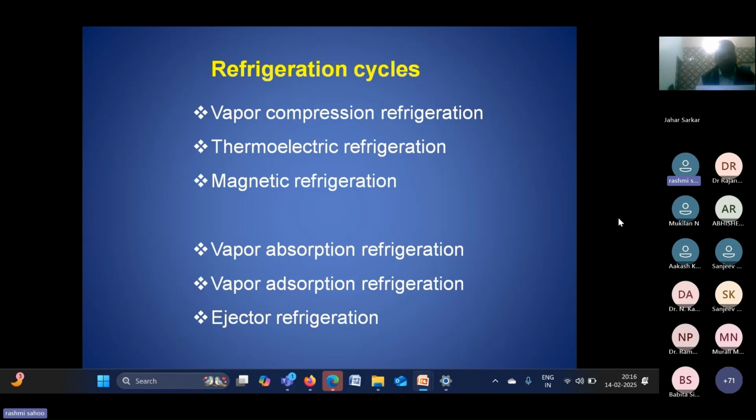If we see the literature for polygeneration systems, what refrigeration cycles have people used? You can see that in most cases the ejector and vapor absorption system have been used. Maybe people have given the ejector refrigeration system as the first priority.